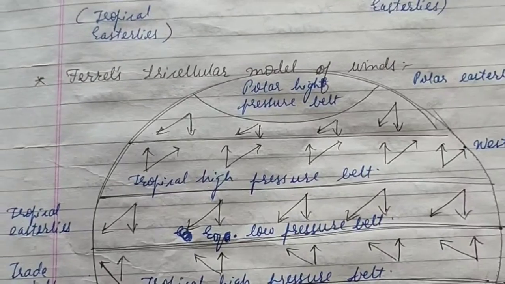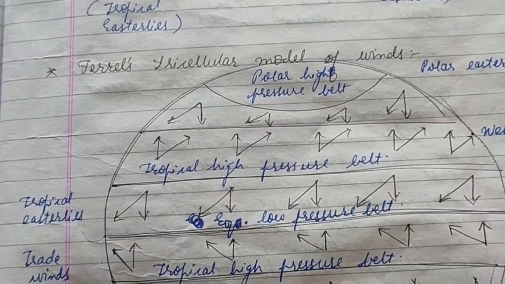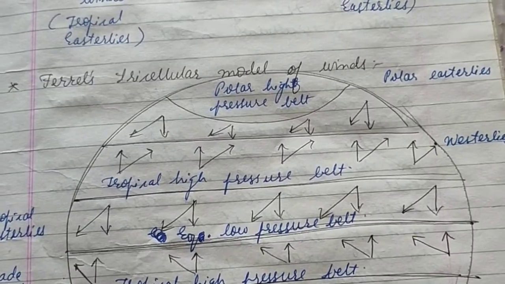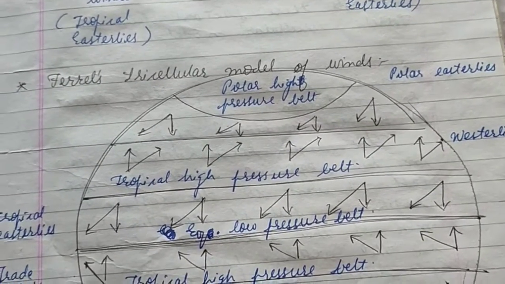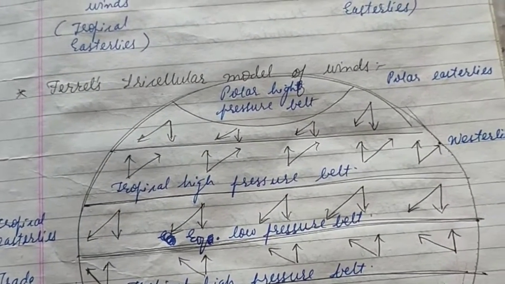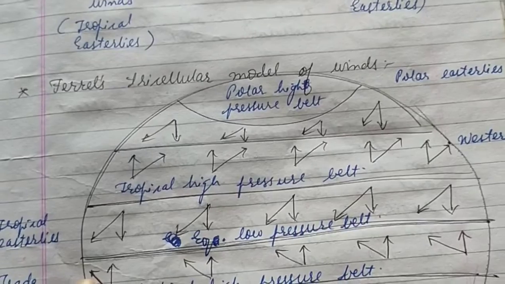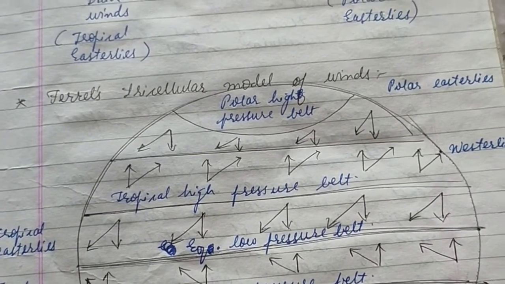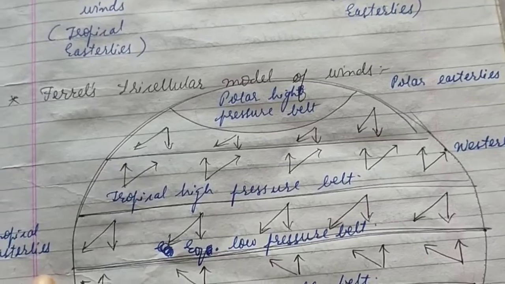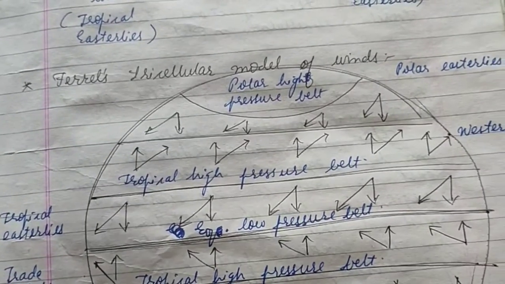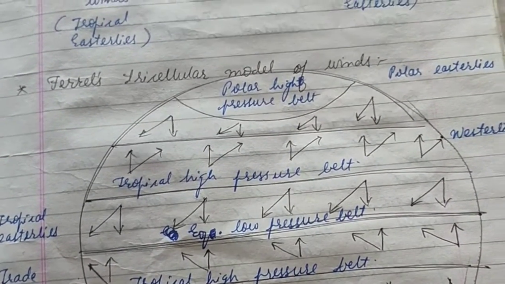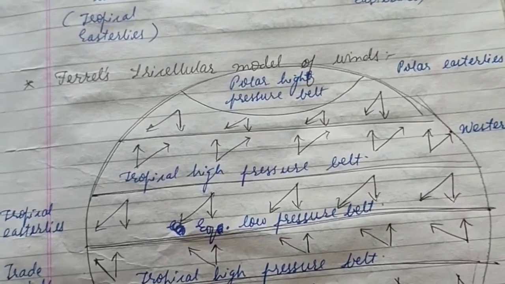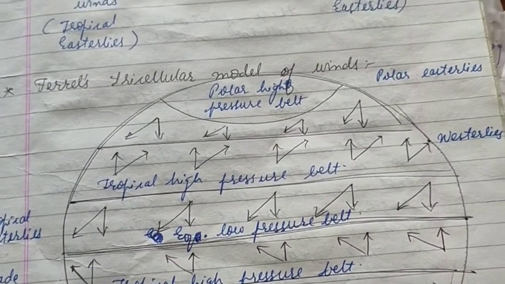So towards whichever direction the wind deflects or deviates because of the Coriolis force, that particular direction's name is taken by this wind. So if it flows from east towards the west, it is called easterly. It originates in the eastern direction, hence it is called easterly. And suppose it flows from west towards the east, it is called westerly. Okay, this is the concept.